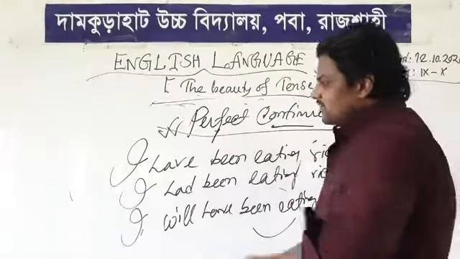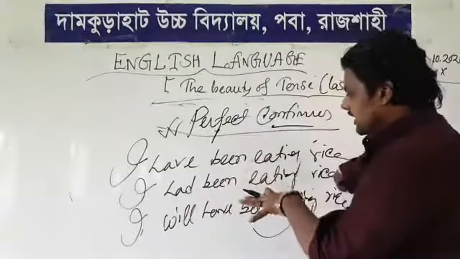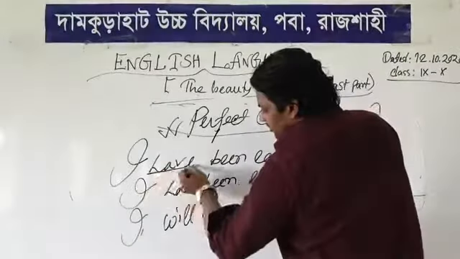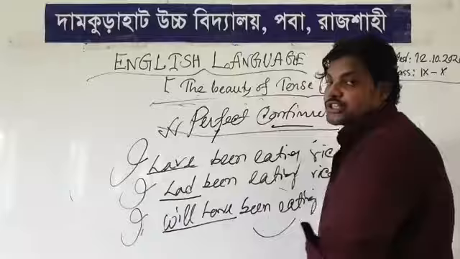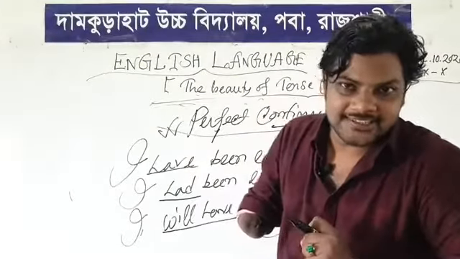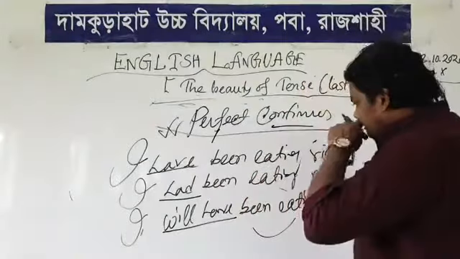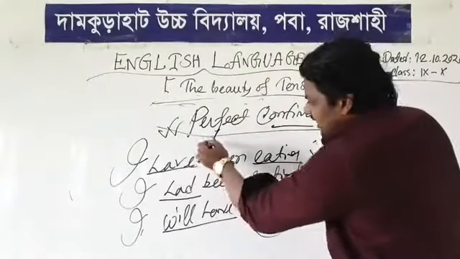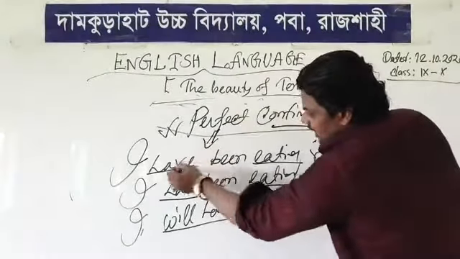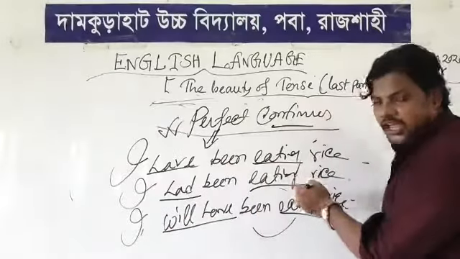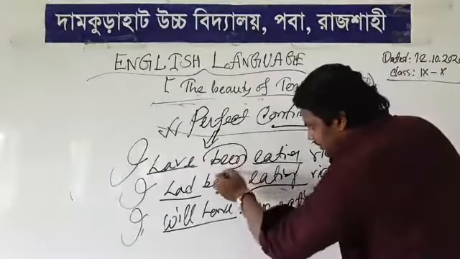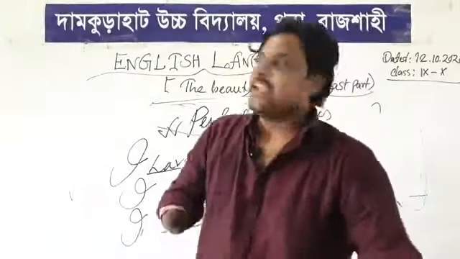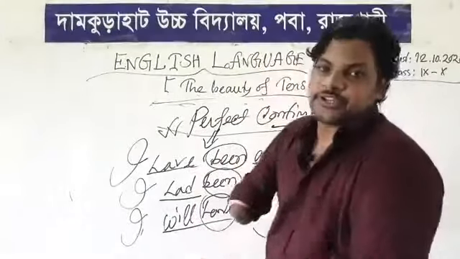So, you can easily differentiate between these sentences. How? You have, had and will have, which we used before in the perfect tense, and then the ing form in the continuous form. That means this is the sign of perfect, and this is the sign of continuous. But the main difference between them is been. So we use been whenever we use the perfect continuous tense.